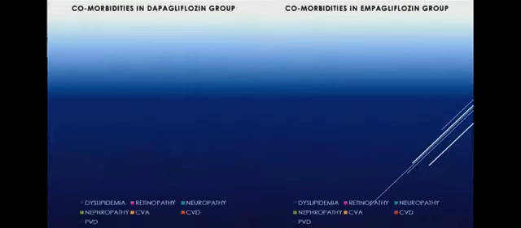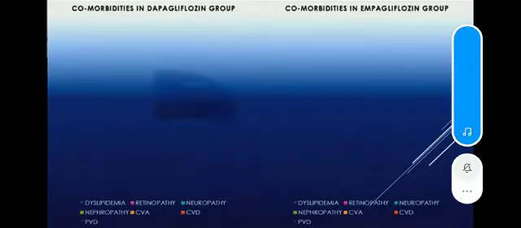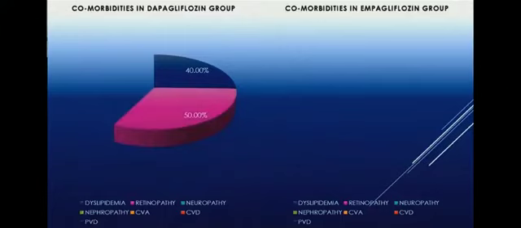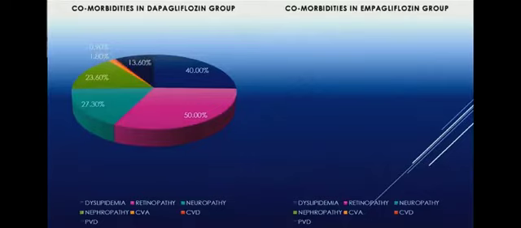Comparing the comorbidities in both the groups, you can see that those having dyslipidemia in the dapagliflozin group were 40%, 50% of the population had retinopathy, 27% had neuropathy, and 23% had nephropathy. CVA was not significant; it was only 1.8% of the population. Similarly, CVD was 0.9%, and peripheral vascular disease was 13.6% of the dapagliflozin group.